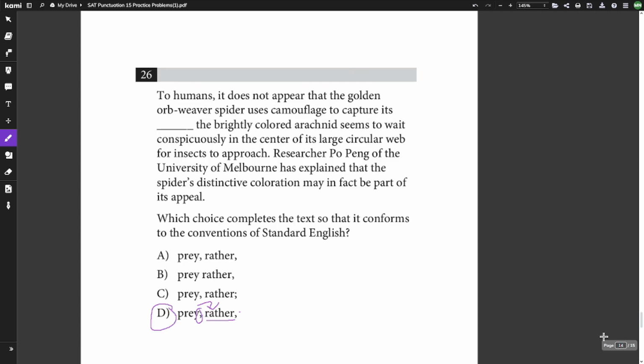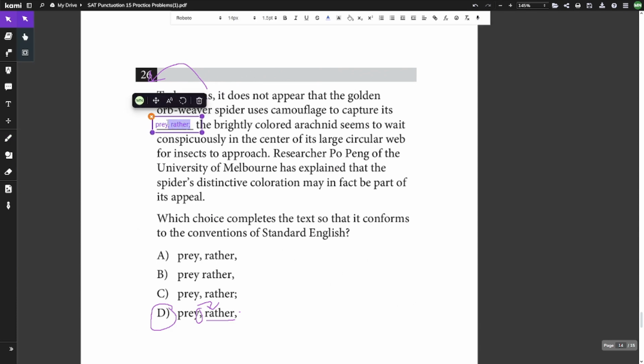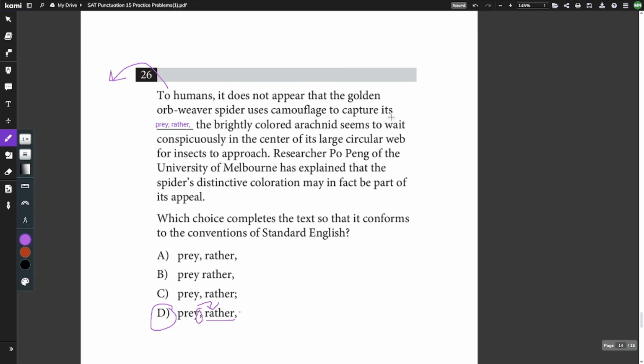Let's go back to question number 14 though. If we were to put in this, where our transition word is before the semicolon, there is no sentence before it that it can tie back to because it's the very first sentence. So basically it's going to tie back to the zeroth sentence, and the zeroth sentence doesn't exist. To fix this, we're going to have to put it with the second sentence, like that. And now it can tie back to something. Okay, now it can tie back from the second sentence to the first sentence.